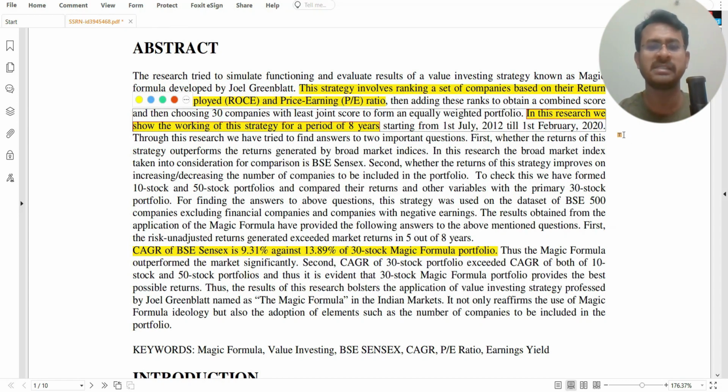So for these 8 years they have checked this formula, and the finding was, on a CAGR basis, the Sensex in these 8 years gave a return of 9.31%, and the magic formula 30 stocks gave 13.9%. So we can see that the magic formula is giving almost 4% of outperformance. This is the overall finding the study has suggested.